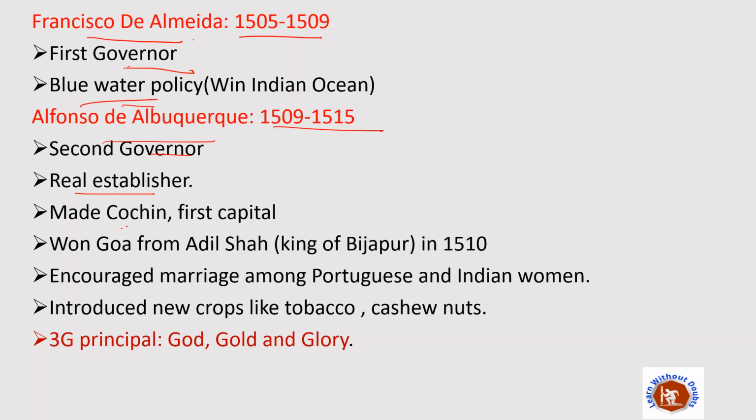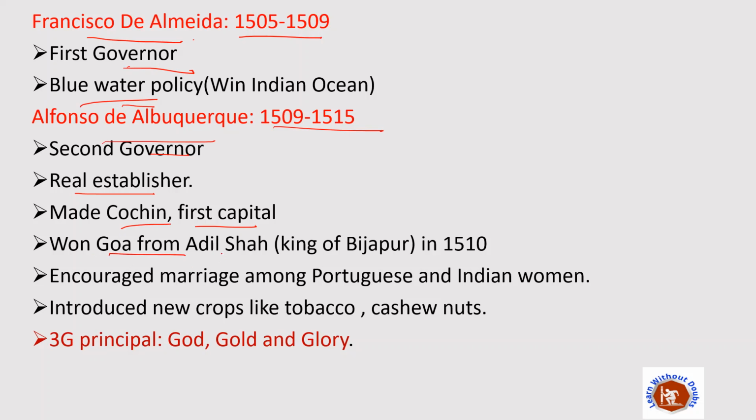He made Cochin his first capital, because earlier, when Francisco de Almeida was the governor, he did not think of making a capital in India, but Alfonso de Albuquerque made Cochin his first capital. That's why Alfonso de Albuquerque is considered the real establisher of the Portuguese administration in India.